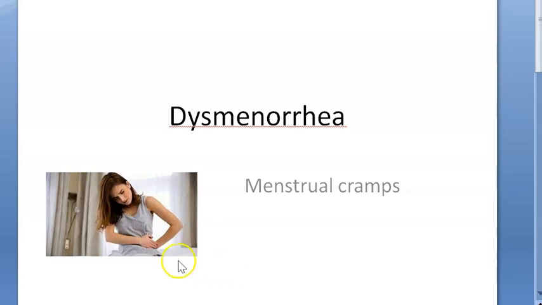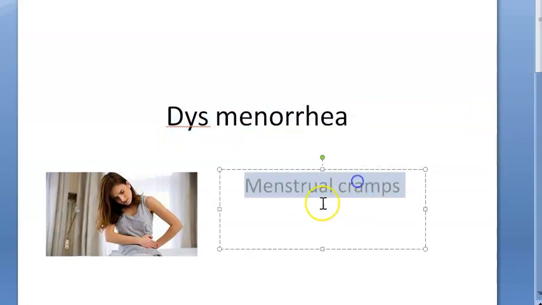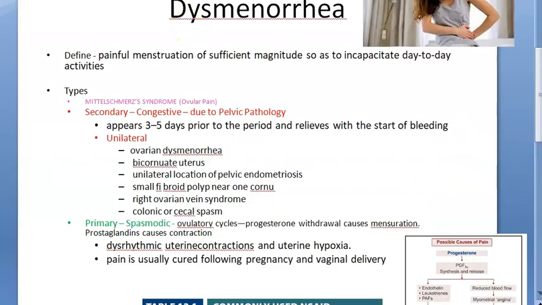Hello people, in this video we want to look at dysmenorrhea. So basically, what do you mean by menorrhea? Menstruation. What is dys? Difficulty, pain. So painful menstruation, right? So you can also call it menstrual cramps. So that is what dysmenorrhea is. So in this we will be looking at dysmenorrhea.